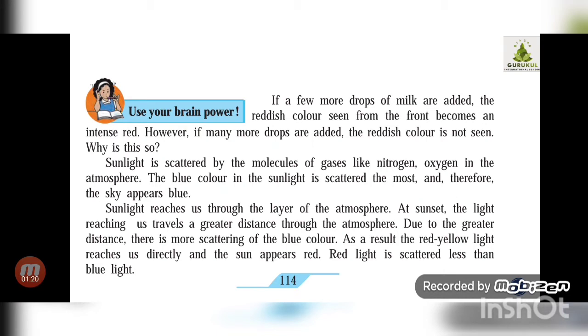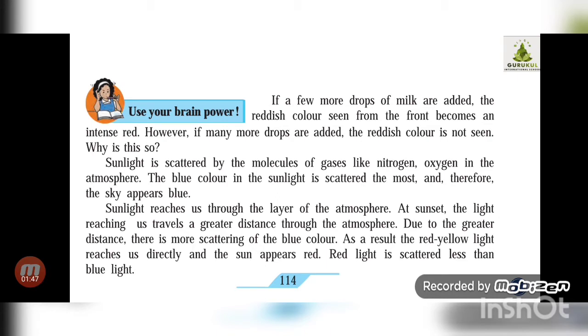But when sunlight reaches us through the layer of the atmosphere during sunset, the light reaching us travels a great distance through the atmosphere, because you know that the earth is continuously revolving around itself. At the same time, the sun is also revolving around the earth.